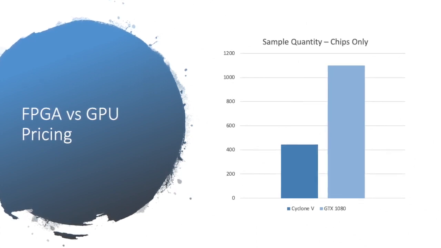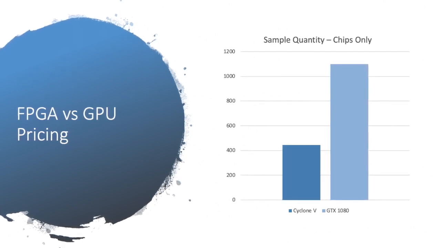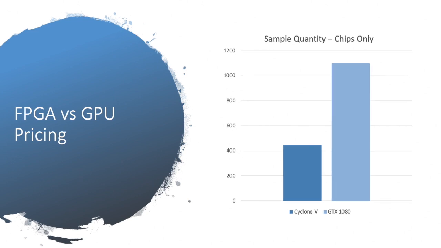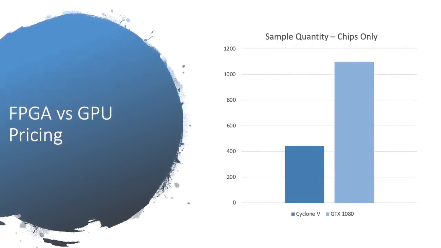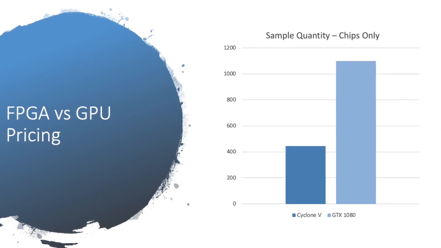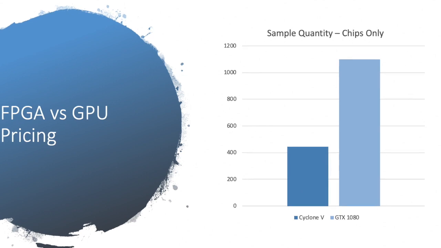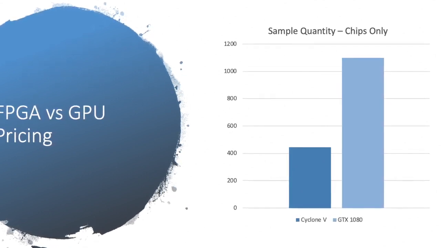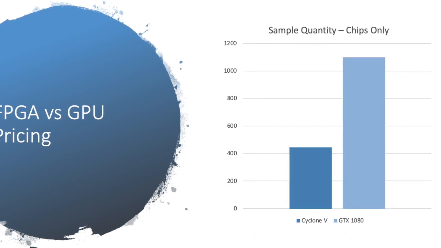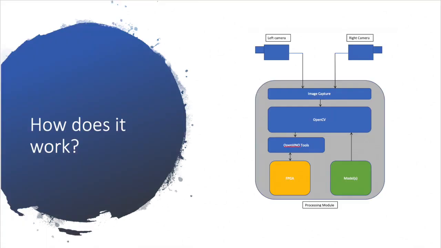The only single unit prices I could get on the hardware alone: the NVIDIA GPU was valued at about $1,100 Australian dollars, whereas the Cyclone FPGA is a little over 400. That's a massive difference in price. If we're looking at building this in quantity, the results become quite compelling. We're getting far better bang for our buck.